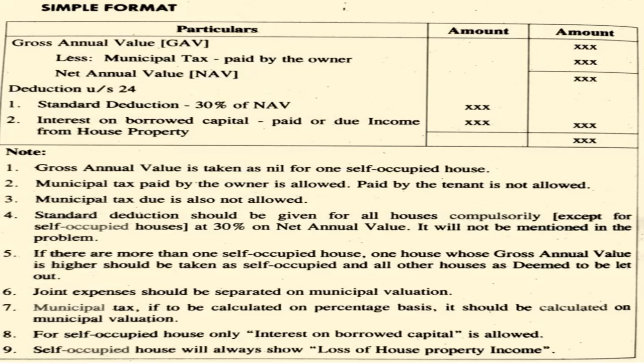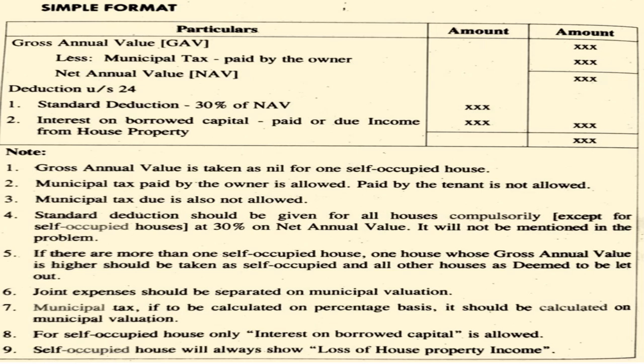Now we will see the simple format of house property calculation. First, we take into consideration gross annual value less municipal tax paid by the owner. Then we get the net annual value. Then we go for the deduction under section 24. Under the deduction, first we go for standard deduction, 30% of net annual value. If we have a borrowed amount, interest on borrowed capital, paid or due, should be deducted. Then we will get the house property income.